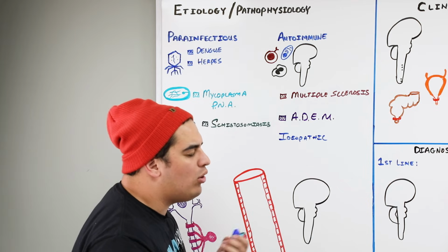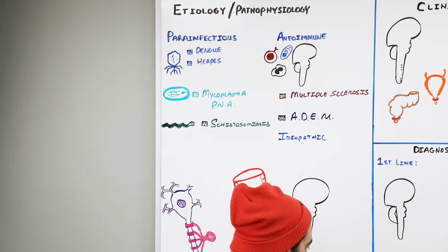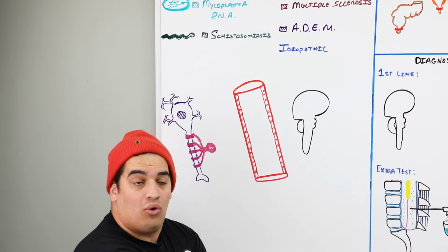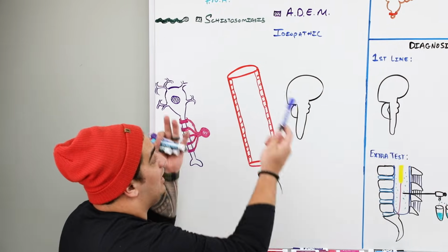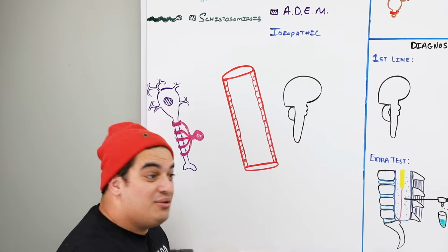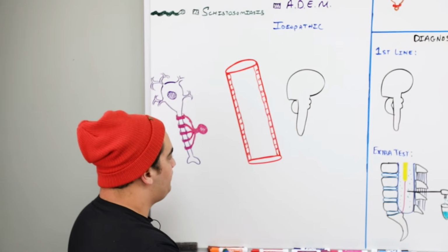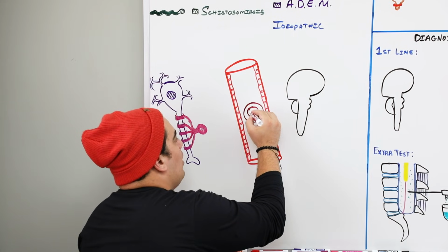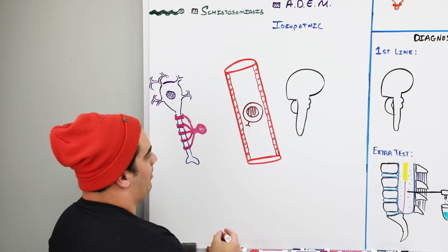Now, how does all of this actually cause this type of pathophysiological demyelination and destruction of axons within the spinal cord? We actually don't know. There may be some type of molecular mimicry reaction, but we don't completely know. What we do know is that T cells are involved. These T cells have a particular type of T cell receptor.